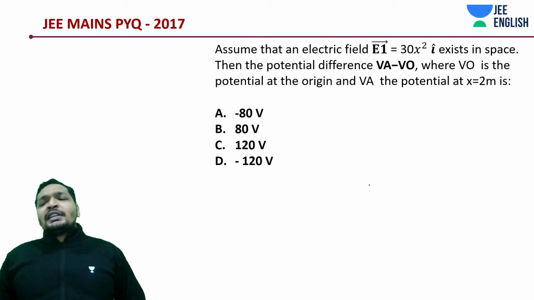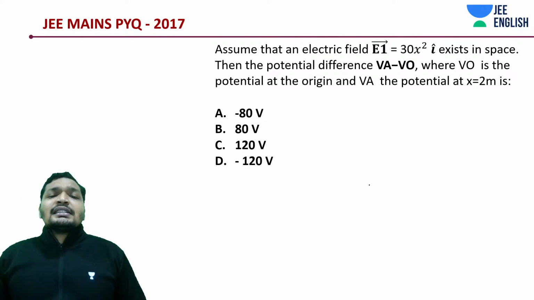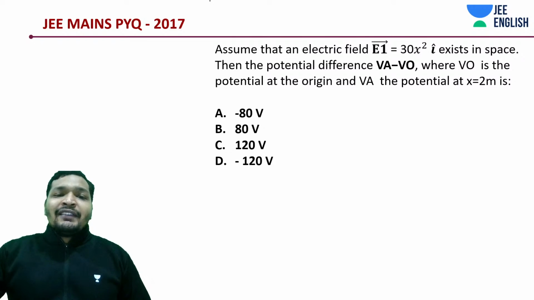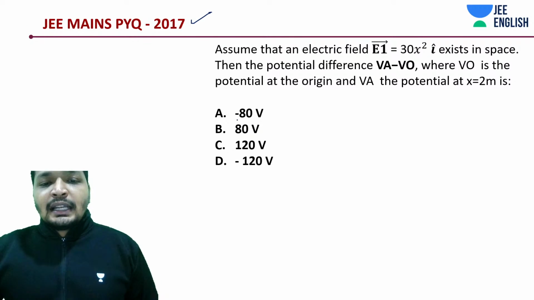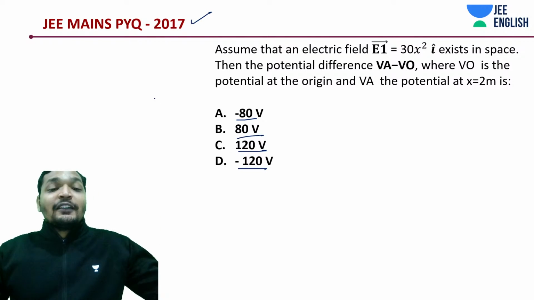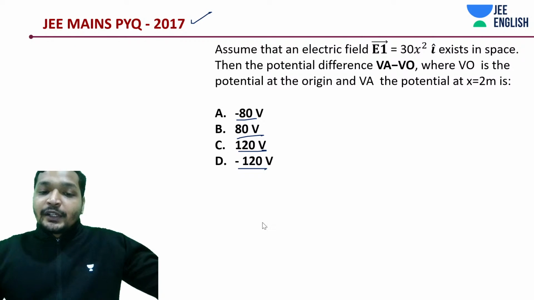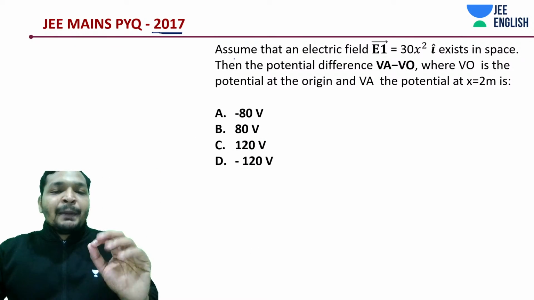Let's get into question number one. A very easy question. So it says assume. So this was a 2017 question, guys. I'll give you a hint. If you notice, there is a negative and a positive. Let me not confuse you. First of all, let's read the question first and let's move into it. Okay, so the 2017 PYQ is a simple question.